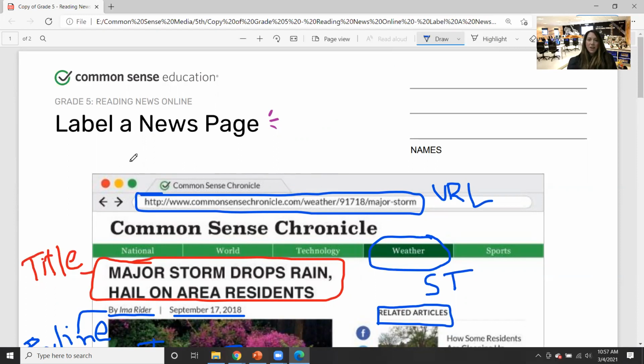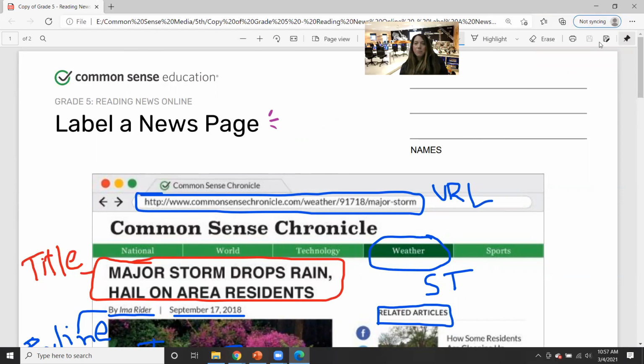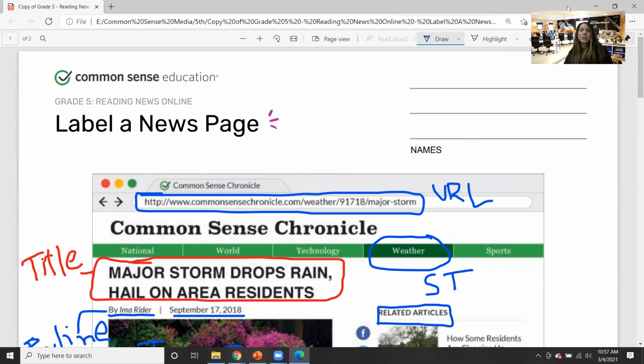If you don't save it, then when you send it, it'll be a blank doc, whatever you wrote on it. So you do have to make sure you press this little save button in the upper right-hand corner to make sure that you do save your work. So you're saving it the first time on the desktop. Second time when you're done, you're pressing the little save button, and then you can close it and attach it and email it to me.